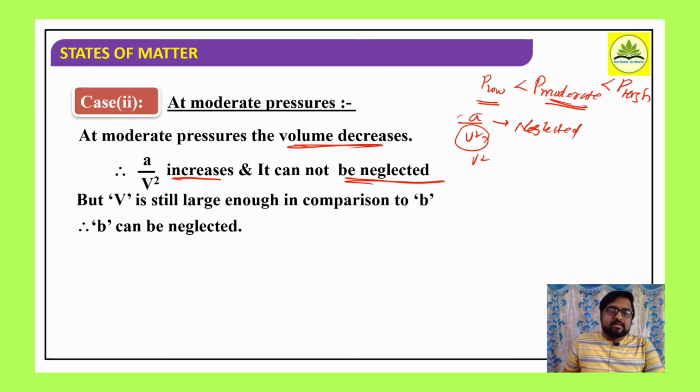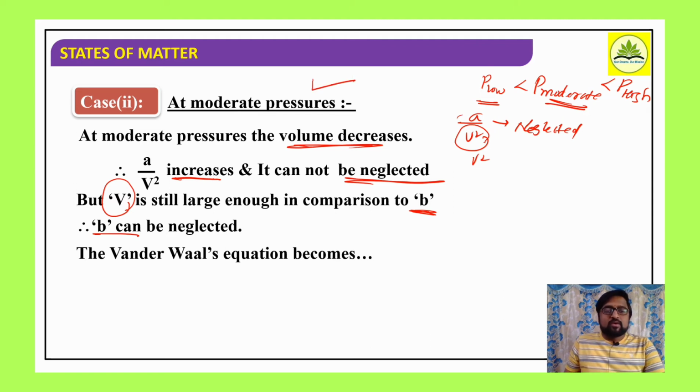But the total volume is large enough in comparison to the volume correction b. Therefore, b can be neglected in this case. So at moderate pressures, the van der Waals equation reduces to P plus a by V square, the pressure plus pressure correction, into V minus b, where the volume correction can be neglected. Therefore, only V remains. So P plus a by V square into V is equal to RT.